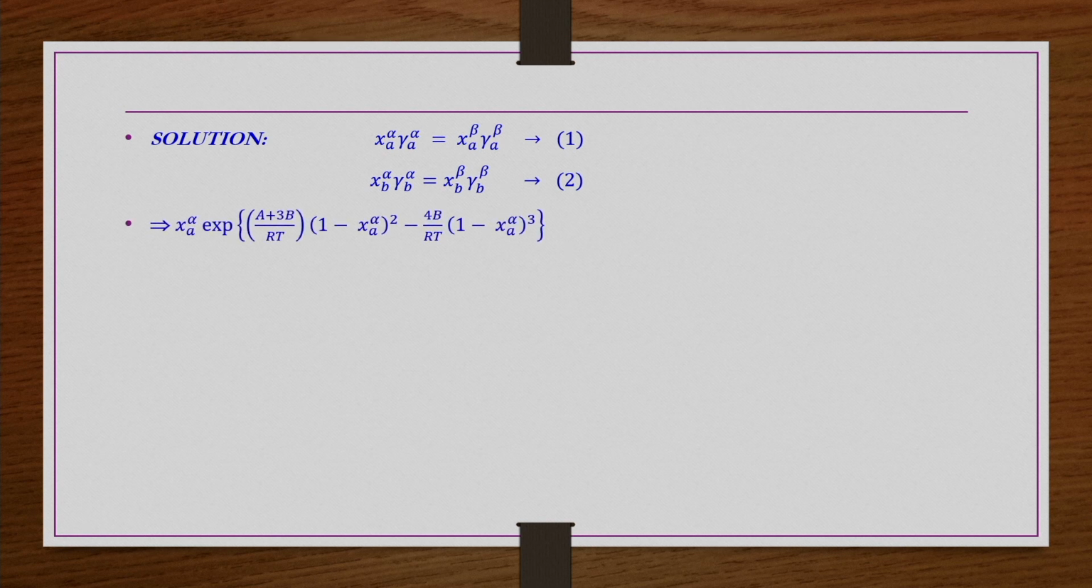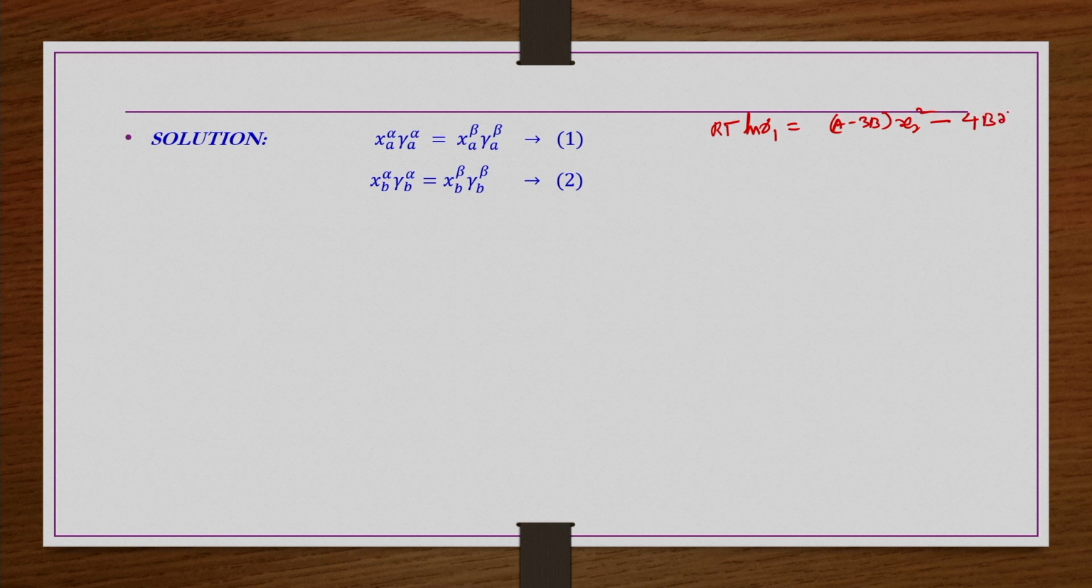This also we know. Now, if it is a 3 suffix Margules equation, then we have RT ln gamma 1 is equal to A minus 3b x2 square minus 4b x2 cube, and for component 2, RT ln gamma 2 is equal to A minus 3b x1 square plus 4b x1 cube. This is what we have seen for the 3 suffix Margules equation. So, similarly for gamma A, gamma B we can write for both the phases, alpha and beta phases.